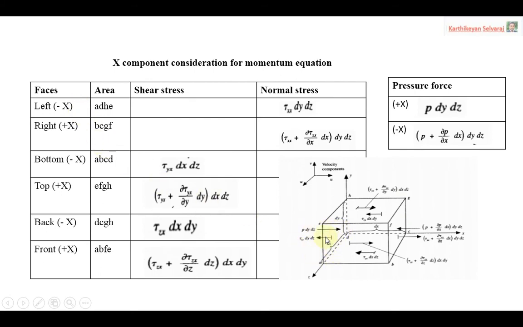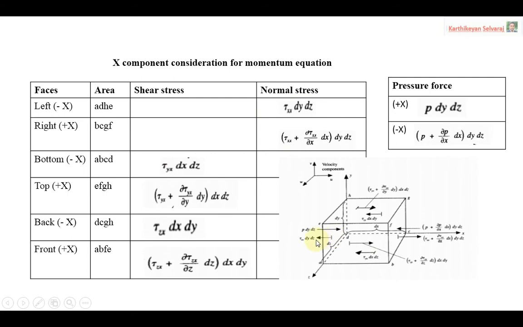Now you come to the viscous forces. First, normal stress. On the left side we experience normal stress. Stress into area, so tau xx. For normal stress it is tau xx, because the first x represents the axis perpendicular and the second x represents the direction. That is what we discussed in the last slide. So tau xx with area dy dz.